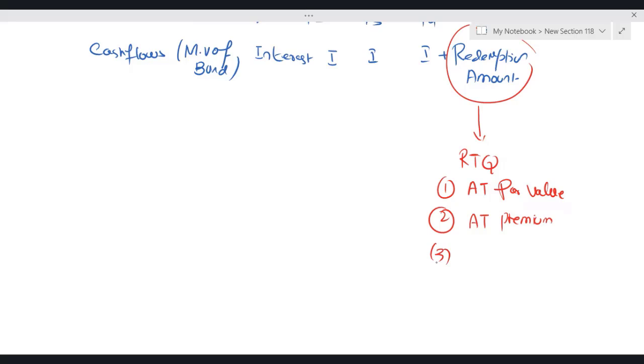Logically, the investor will go for the option which gives a higher price. If the conversion value is higher than the redemption amount, the investor will go for conversion. If the redemption amount is higher, the investor will go for redemption. Let me repeat: if the given bonds are convertible, and the conversion value is higher than the redemption value, then the conversion value comes.